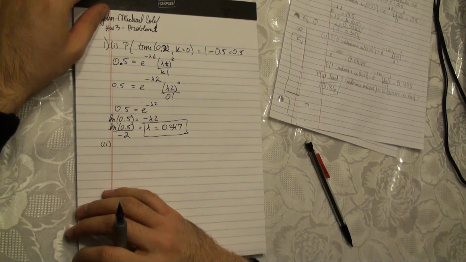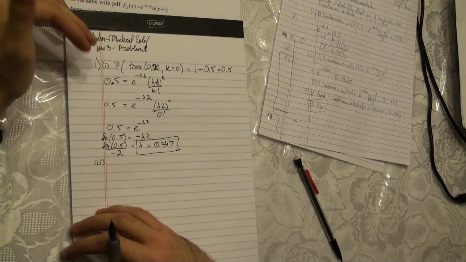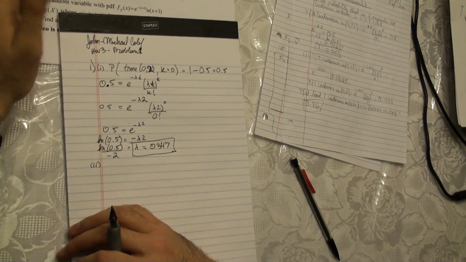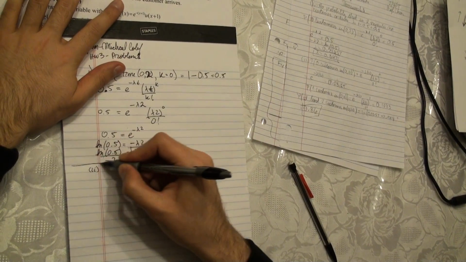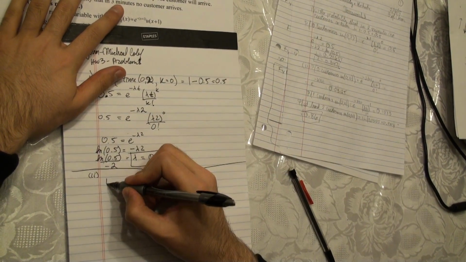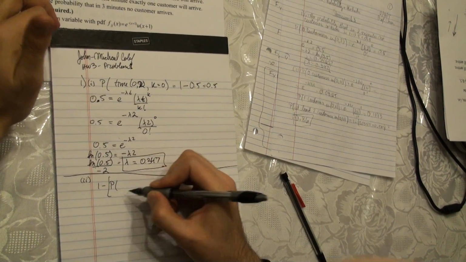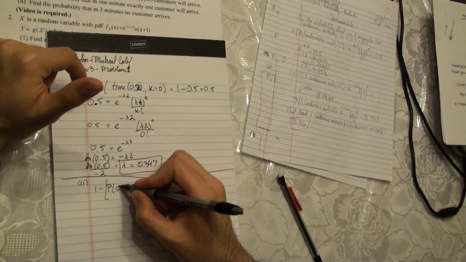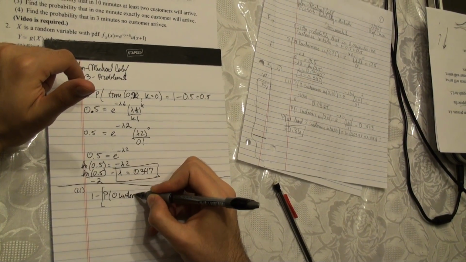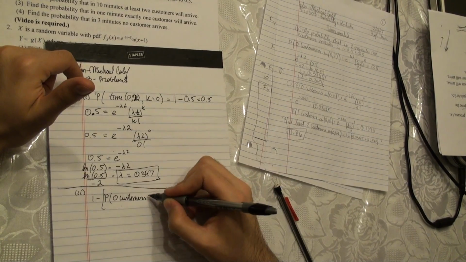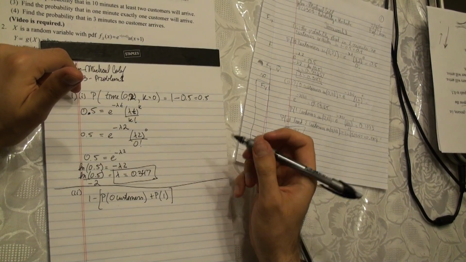The probability of at least 2 customers arriving, you can also write as 1 minus the probability that 0 customers arrive plus the probability that 1 customer arrives.